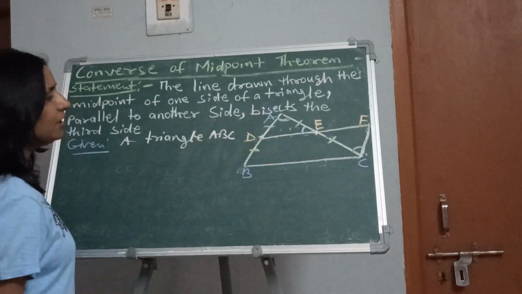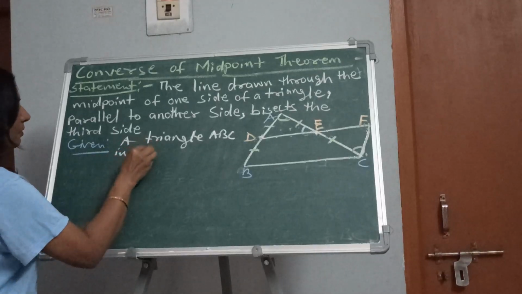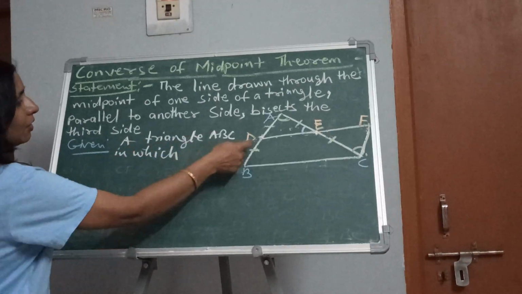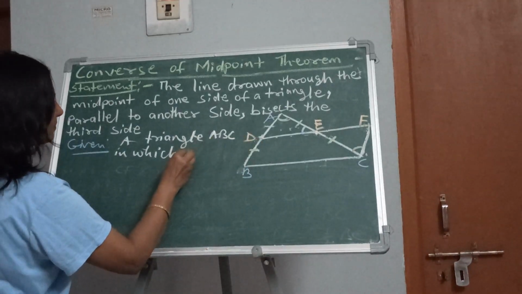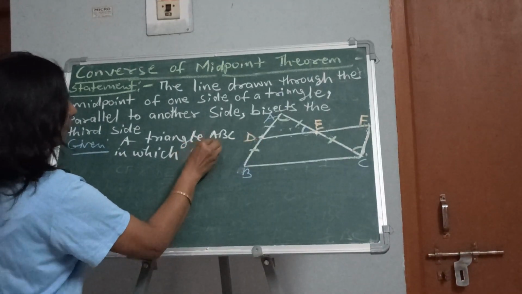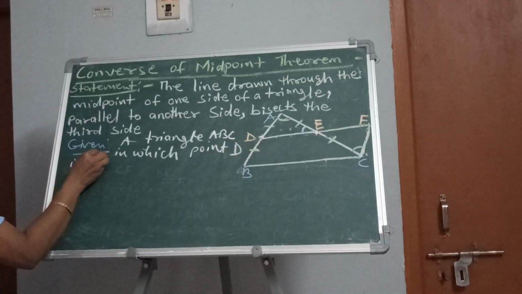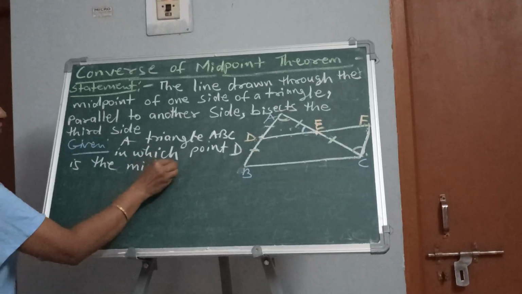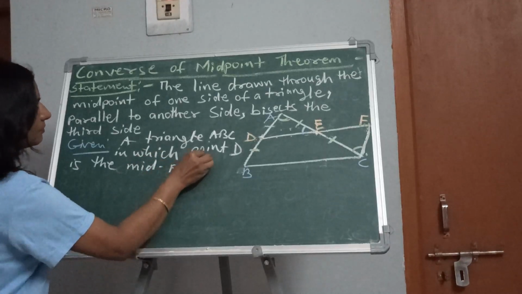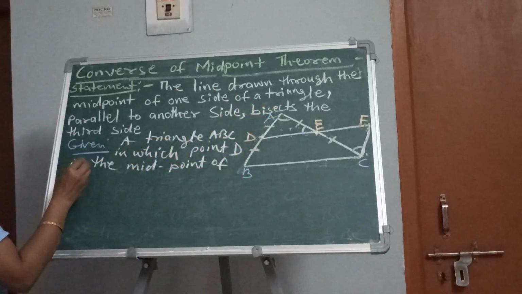A triangle ABC is given in which point D is the midpoint of AB.